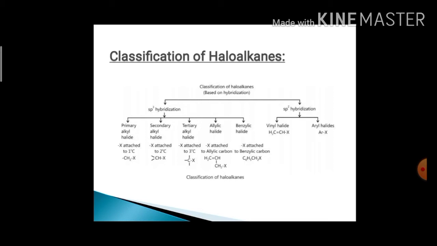Where the halogen atom is directly attached to an sp2 hybridized carbon atom, they are classified as vinylic halide and aryl halides.